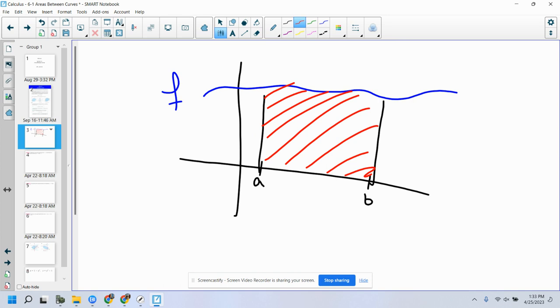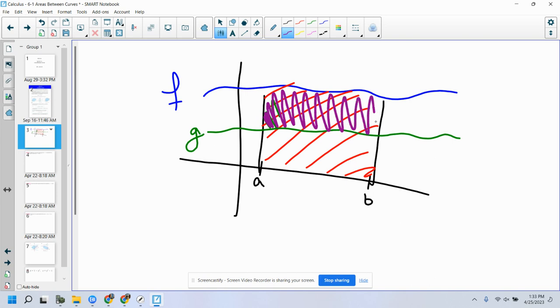So now what we're going to do here today is say, well, what if I've got another function, g of x? How do I define this area? Oops, let me put this in purple. How do I define this area? How would you geometrically define that area?